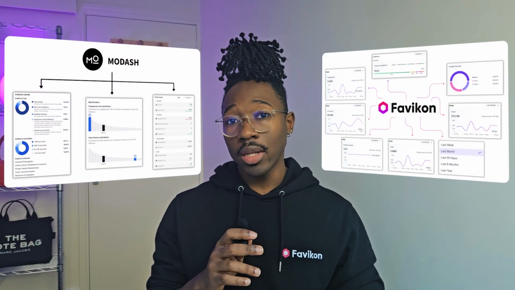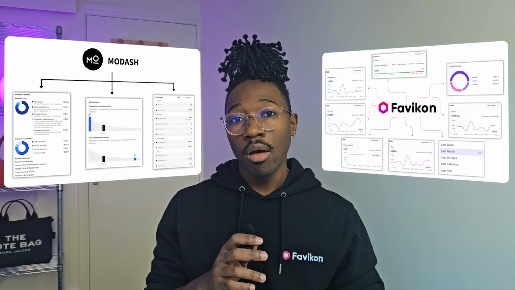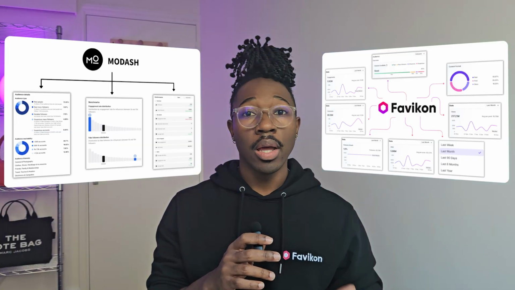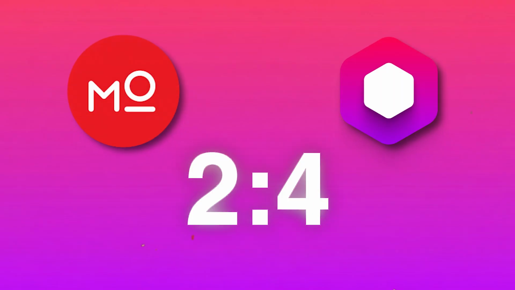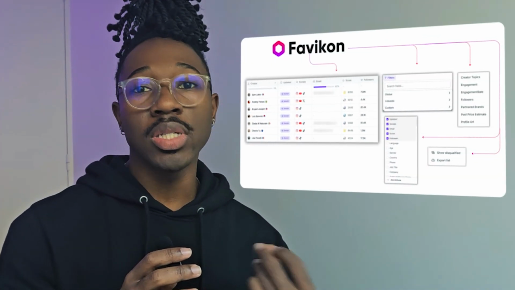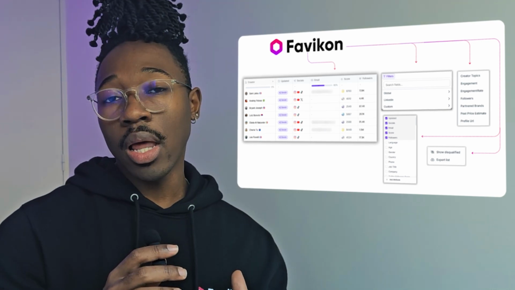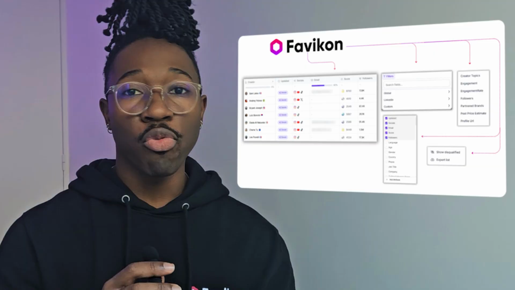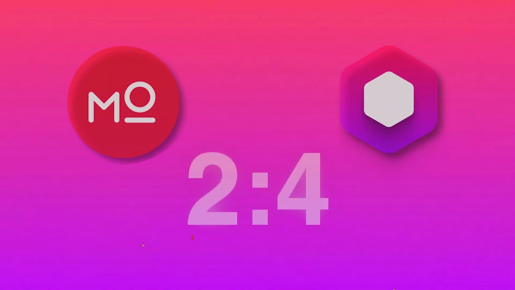To measure how your campaigns perform, both platforms offer metric tracking. Modash and Favikon give you number of likes and engagement, follower growth, views, comments, and number of posts by week, month, or year. In this case, it's a tie. Now, if you need external reporting to share metrics and results of your campaigns with your team, Favikon allows you to export creator data, so you have all the necessary information to make your performance reports. Modash unfortunately doesn't support data exporting, so point to Favikon again.